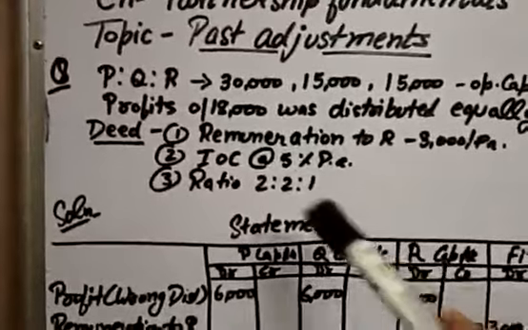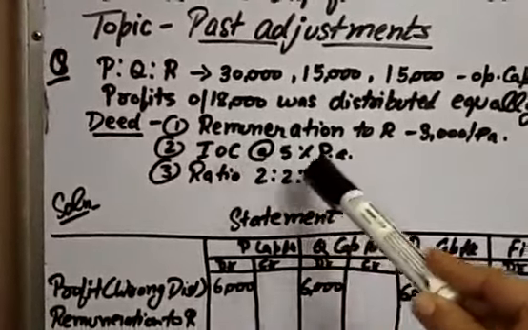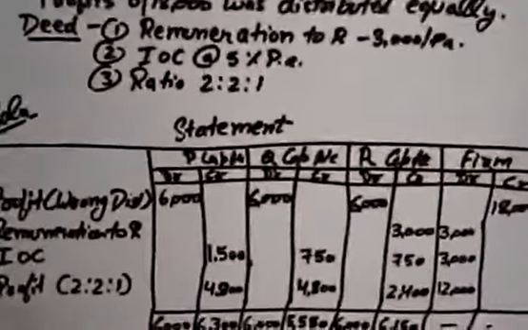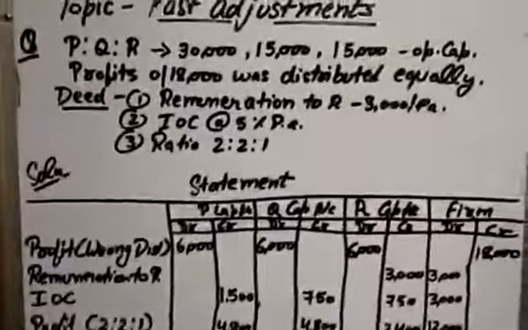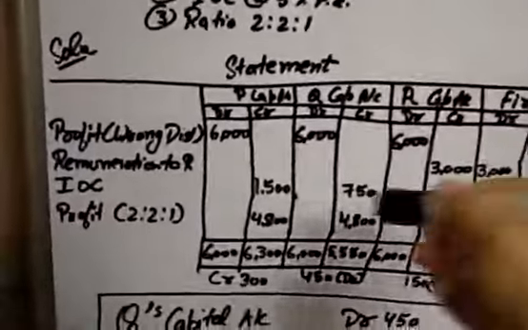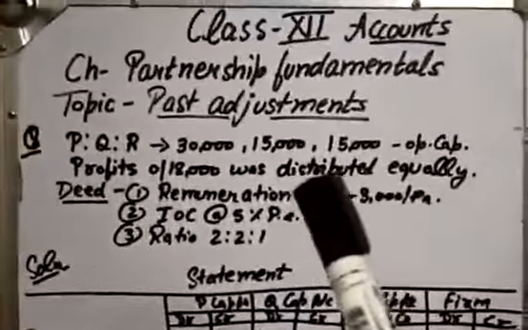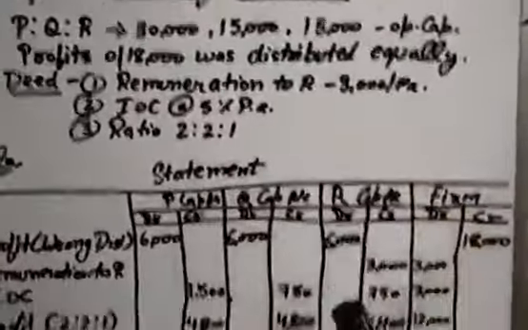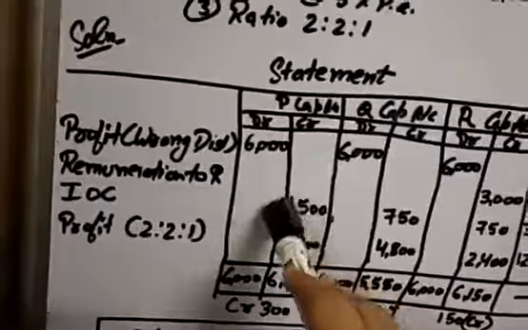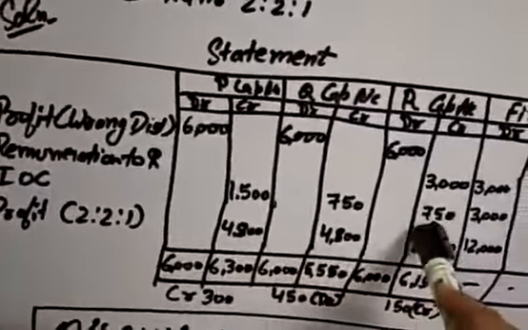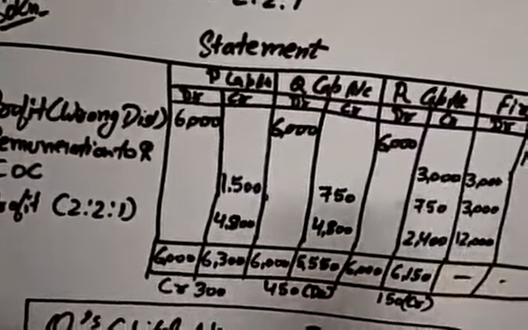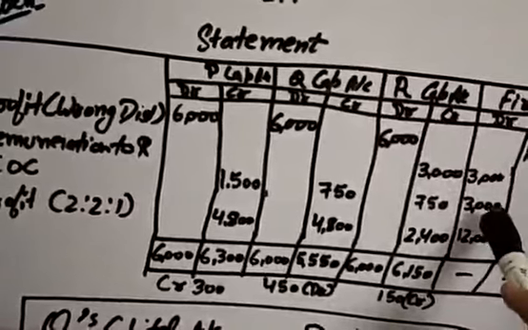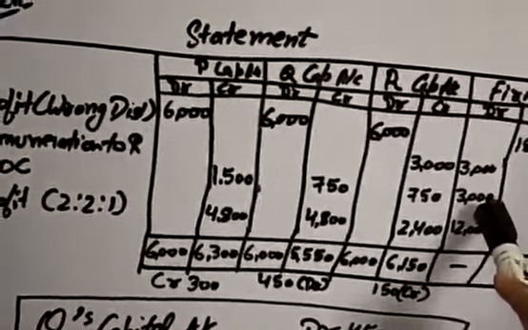What does the deed say next? The deed says interest on capital is to be provided at 5%. So on 30,000, 15,000, 15,000, calculate 5% of each. 5% of 30,000 is 1,500. 5% of 15,000 is 750. Again 15,000, 750. So we have given them interest on capital at 5%. We have credited it in their capital accounts and it will be an expense for the firm. We will debit it in the firm's account.